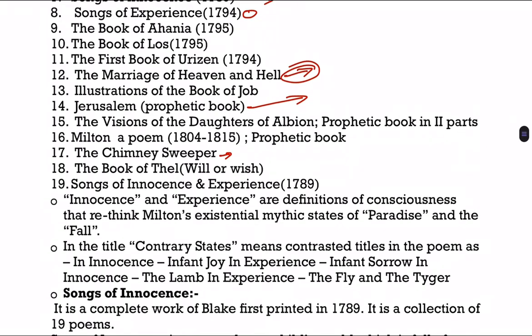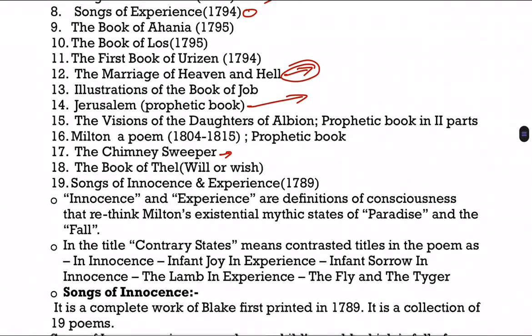And in the title, he has a contrary. There is a contradiction. Contradiction of what? Contradiction of, in innocence, infant joy, correct? And in experience, infant sorrow. This is the contradiction. Another contradiction is that in innocence, the lamb is referred to, and in experience, the fly and tiger are referred to. So these points you have to remember.